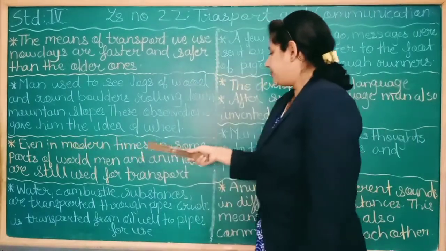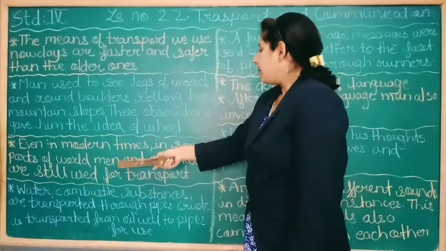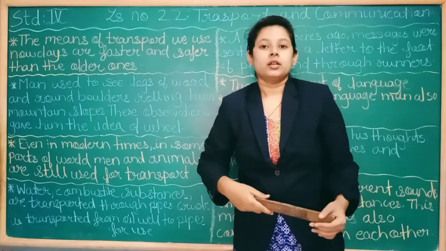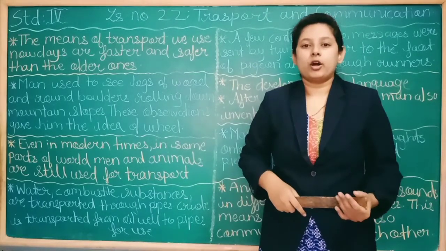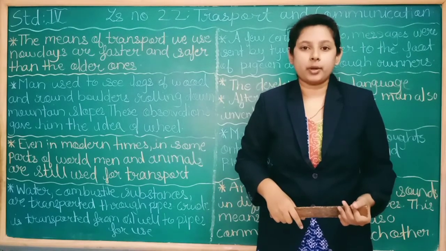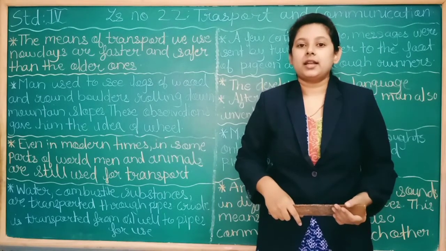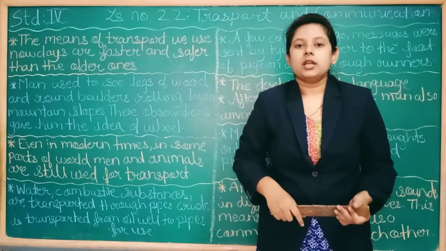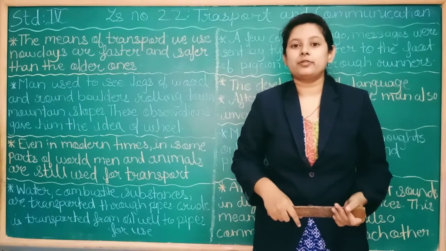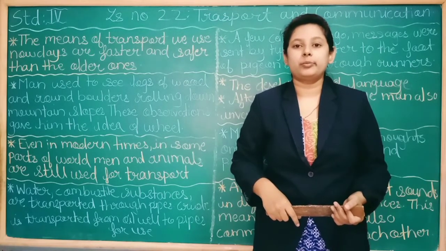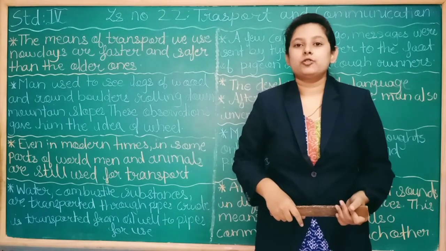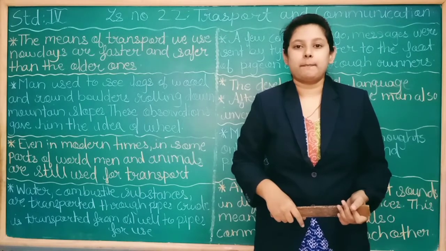Even in modern times, in some parts of the world, men and animals are still used for transport. Now we are living in the modern time. So even in the modern time, when we are having modern means of transport, in some places of the world, some men and some animals are still used as means of transport, means to carry things from one place to another or to go from one place to another.